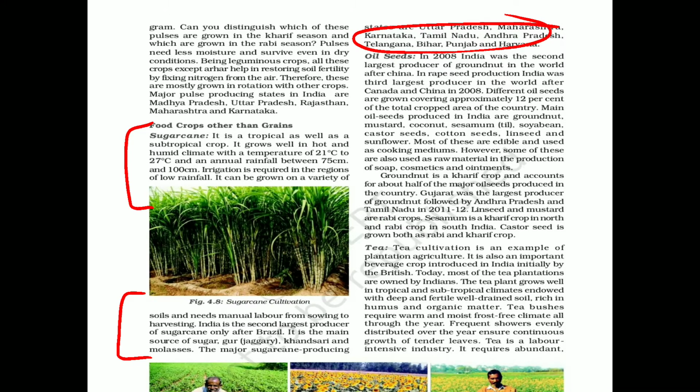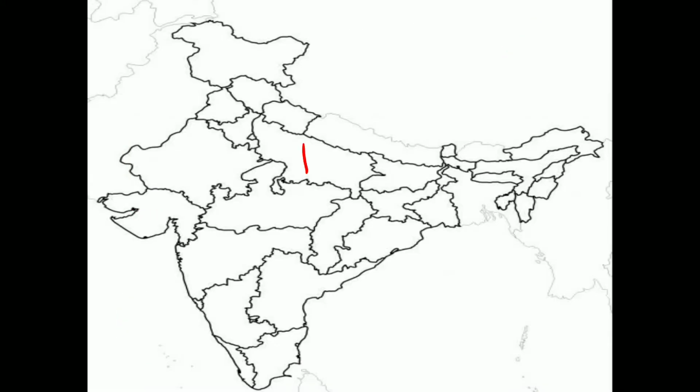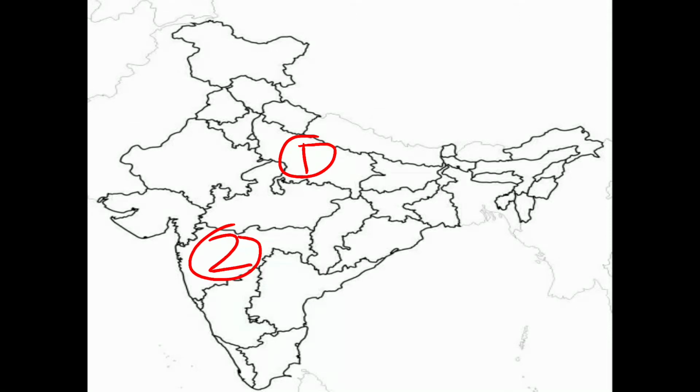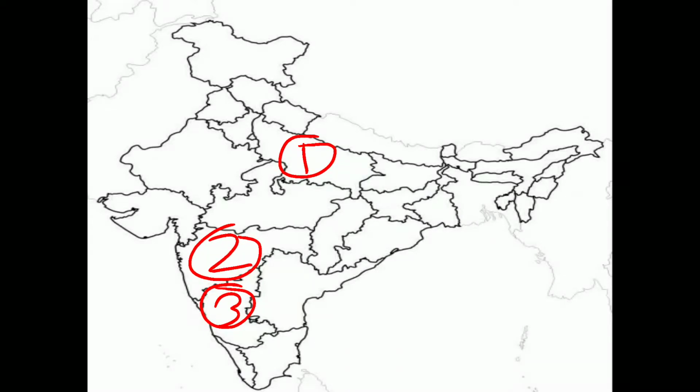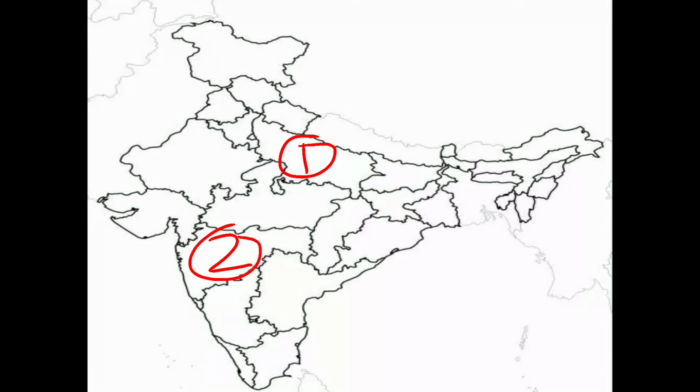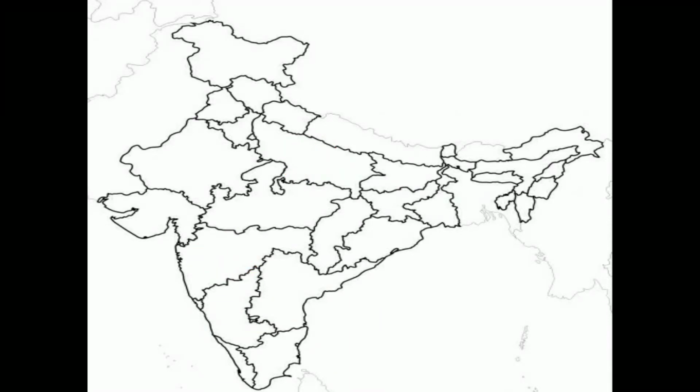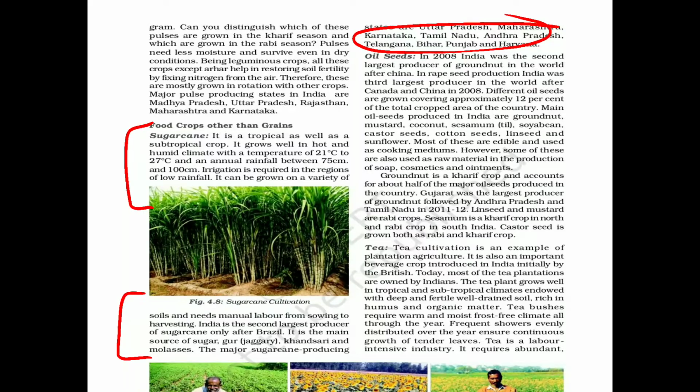Okay, so if I have the map with me, I'll mark this one for sugarcane, the top producer, followed by Maharashtra, then followed by Karnataka. So this is for sugarcane production. Remember, UP. Okay, fine.